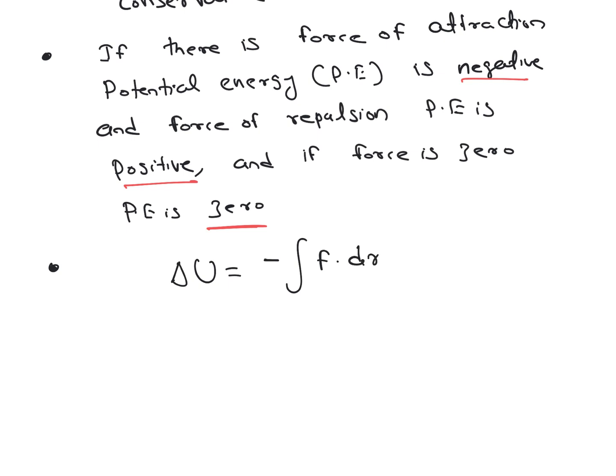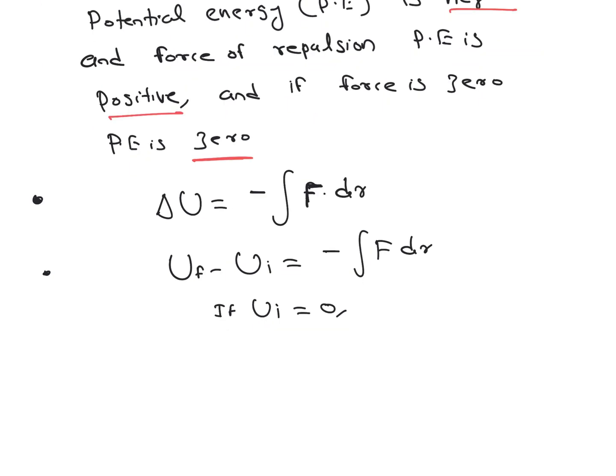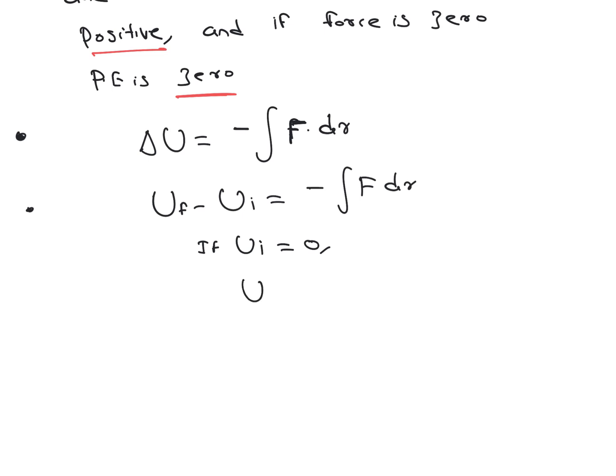So let's say the negative of work done by a conservative force F is stored in the form of potential energy, which is equal to the change in potential energy. This change in potential energy, we can take as potential energy final minus potential energy initial, is equal to the negative of work done by a conservative force. So we can write, if the value of initial potential energy is equal to 0, the change in potential energy is equal to the final potential energy, which is the negative of work done by a conservative force.